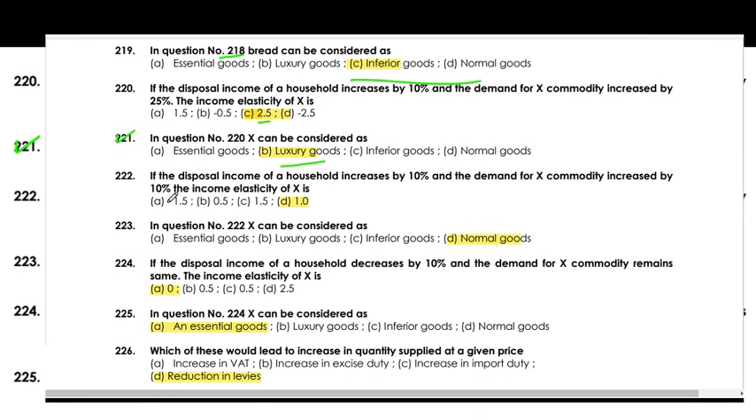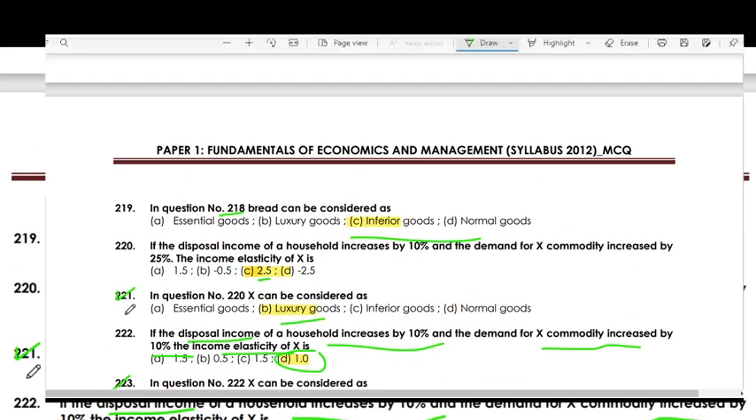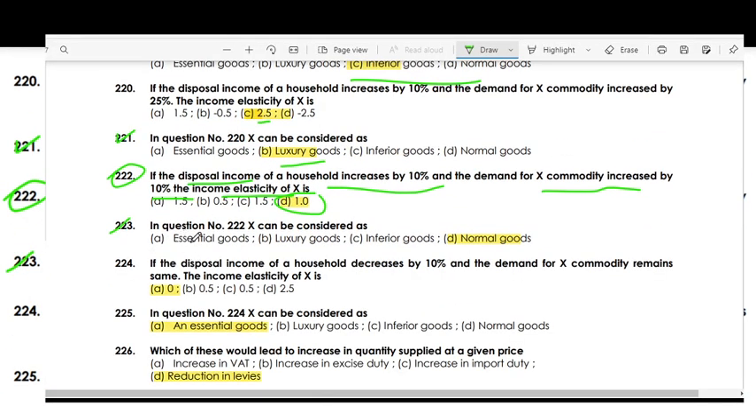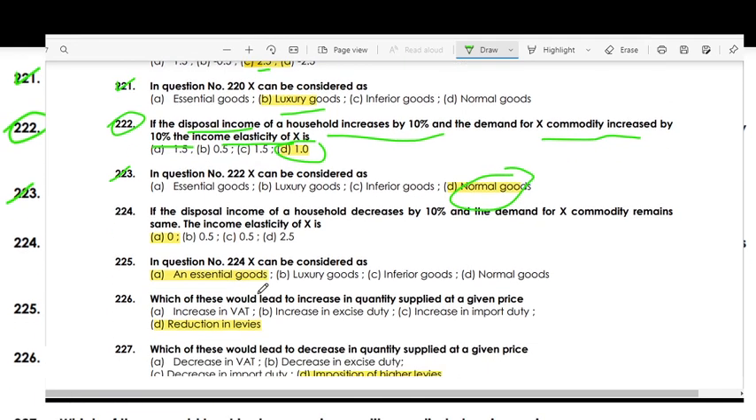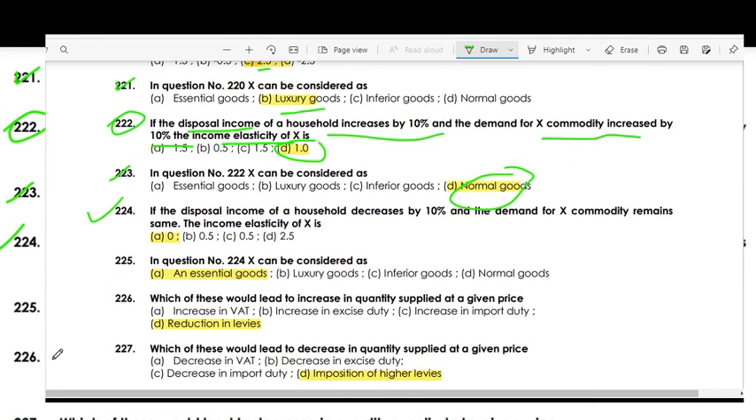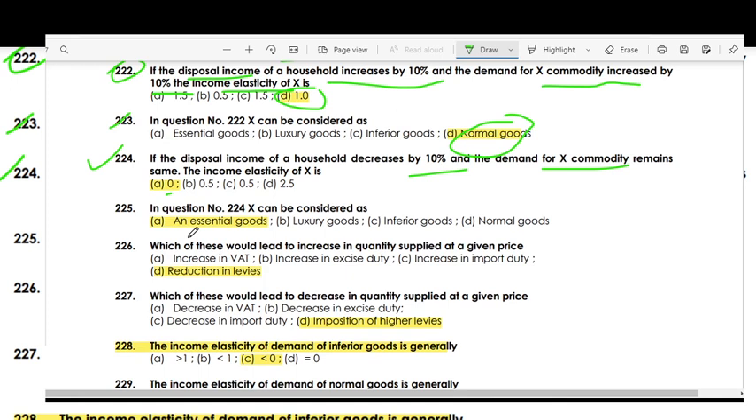If the disposable income of a household increases by 10% and the demand for X commodity increases by 10%, the income elasticity of X is 1. In question 222, X can be considered as a normal good. If the disposable income of a household increases by 10%, the demand of X commodity remains the same. The income elasticity of X is 0. In question 224, X is considered as an essential good.